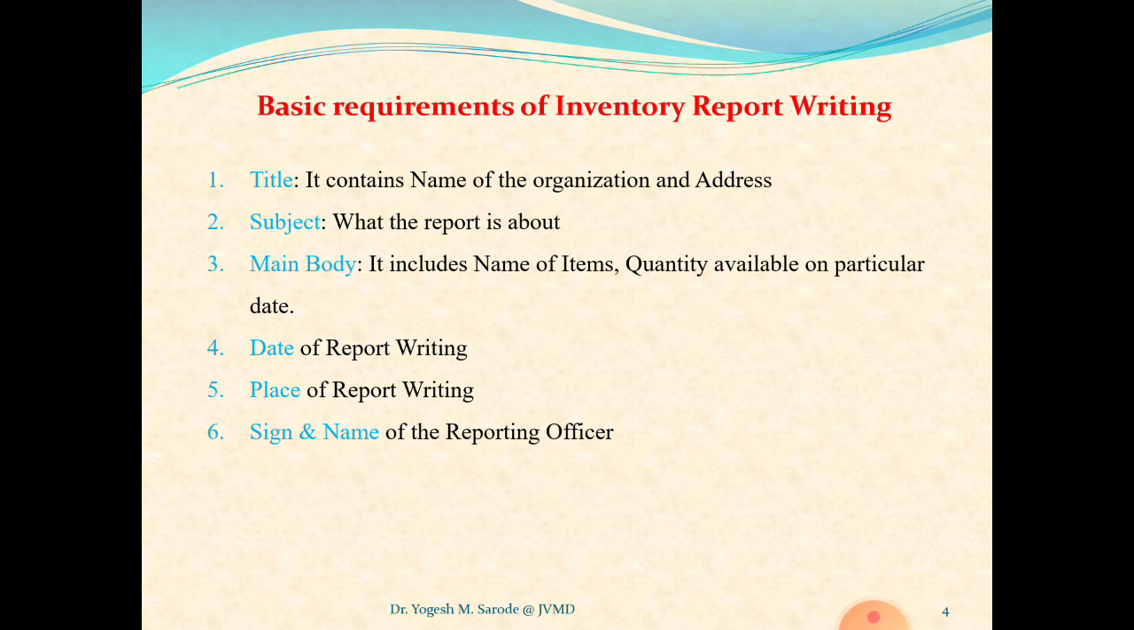Fourth point is date. You must write the date on which the report is written. Fifth is place of report writing. That is a must. Date and place are must criteria. And at last, you have to sign. Sign of the reporting officer along with his name. So this is the basic requirement of a report, inventory report writing.